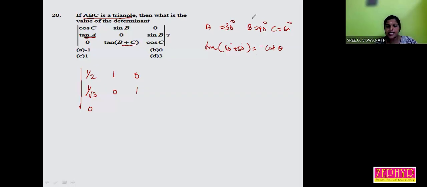Since it is in the second quadrant, tan is negative, so minus cot theta. So minus cot 60. Tan 60 is root 3, so cot 60 is 1 by root 3, giving minus 1 by root 3. And cos C, cos 60, is 1 by 2. Now just open the determinant and find the value.